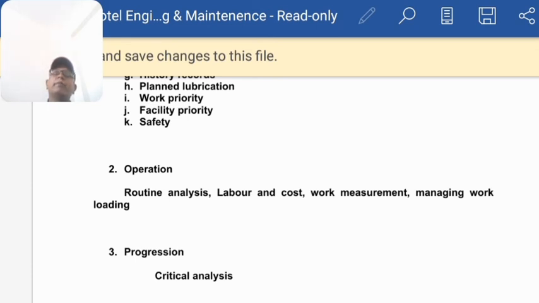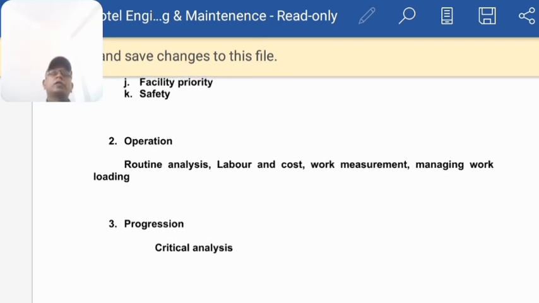Now we move on to safety while doing our maintenance. The safety of the equipment, safety of the employee, and safety of the guest also. So if we are handling escalators, elevators, we have to take care of the safety. We are handling different types of machines like washing machines. We are doing the maintenance of the calender machine. So we have to switch off all the lights, switch off all the connections, then we go for maintenance, and we take all the precautionary measures to handle this.